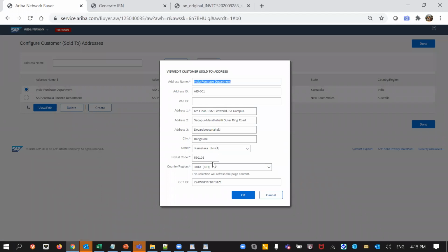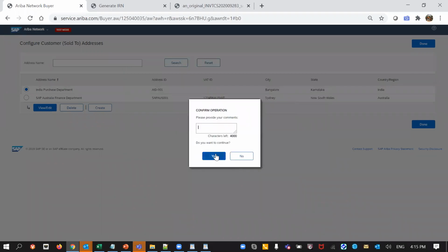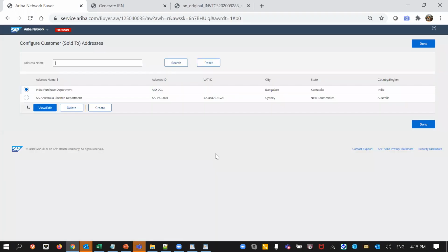When you are providing the address, the GST ID is compared, and if I provide something wrong, it will say that the GST ID is incorrect. So you need to provide exactly the right value here. This is basically a validation check. It is not the check that we are doing currently from the tax website or anywhere. It is the responsibility of the buyer and the supplier to provide the right type of GST ID.